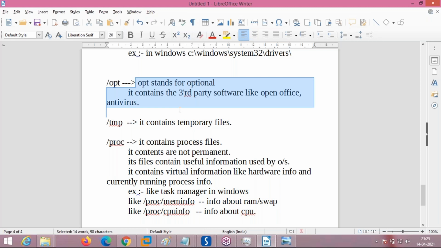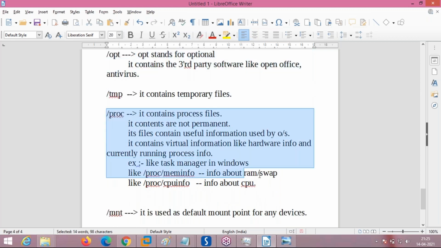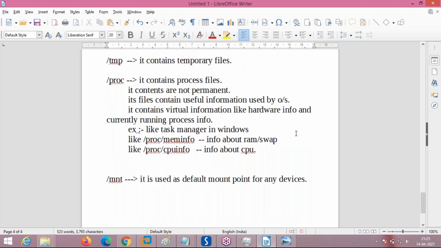Okay, sir. That is how it is. If you don't understand what I have explained here, I know, because this is the first time. If you already have an idea about this, then it is okay. But most of the time you will not understand what this process is, what is permanent, what is running process info. I think Amarnath is not getting that. This is a new thing, very different from the Windows operating system.